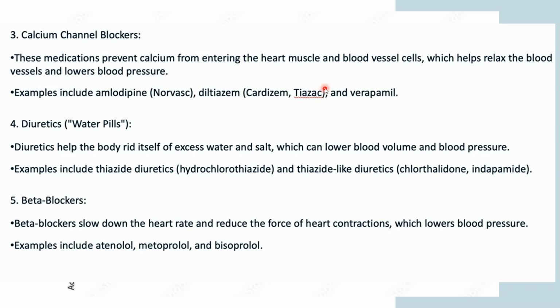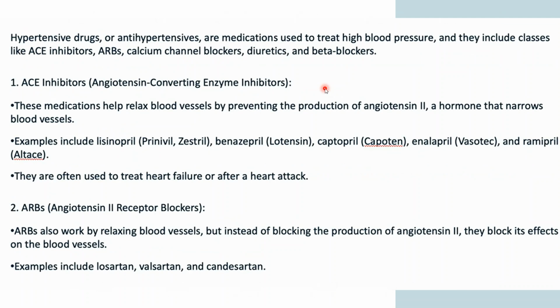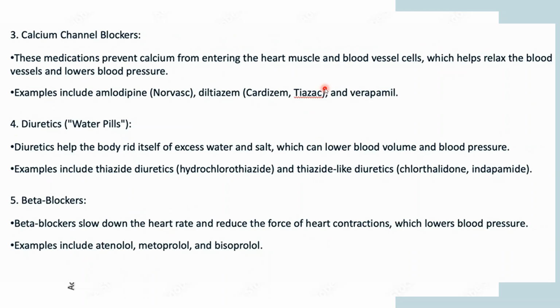Again, they work as antihypertensives, but every antihypertensive has a different mode of action. Based on how they act, they are divided into five classes: ACE inhibitors, ARBs, calcium channel blockers, diuretics, and beta blockers.